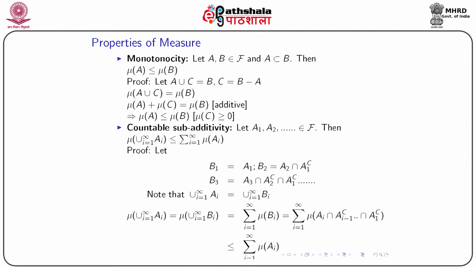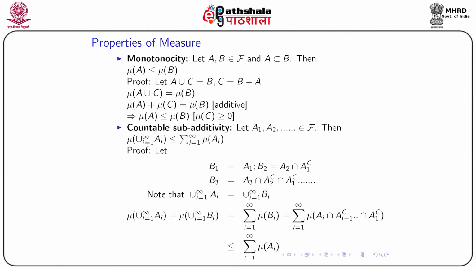Now, we know measure is a non-negative quantity, that means mu of any set is greater than or equal to 0. So, if you are taking the measure over the set C, it will be greater than or equal to 0. So, this clearly implies that mu A is less than or equal to mu B. So, this is the property attributed as monotonicity.